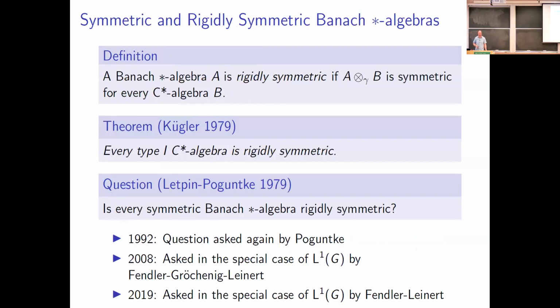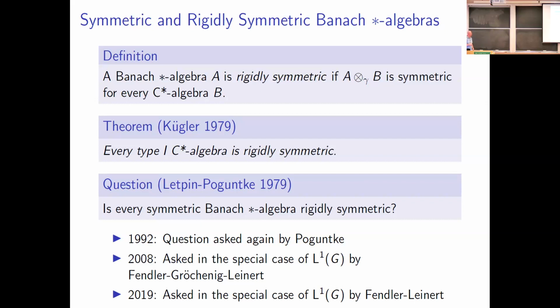Okay, so of course we're not going to be talking about which C-star algebras are going to be symmetric because they all are. That's not an interesting question. But there's this other related notion of being rigidly symmetric. So if A is a Banach algebra, or Banach star algebra rather, we say that it's rigidly symmetric if when we take the Banach space projective tensor product against any C-star algebra, what results is symmetric. And in terms of applications, quite often, rather than dealing with just a symmetric Banach star algebra, you'll actually want to be dealing with a rigidly symmetric Banach star algebra.